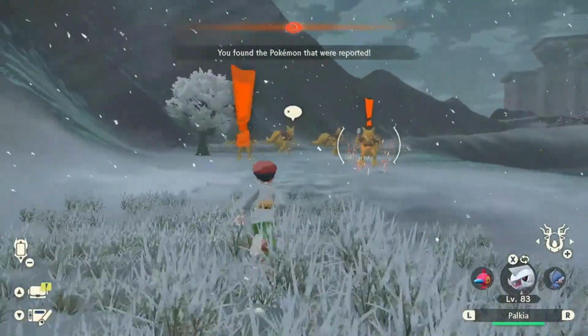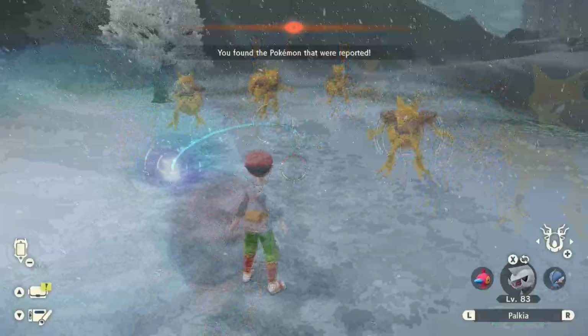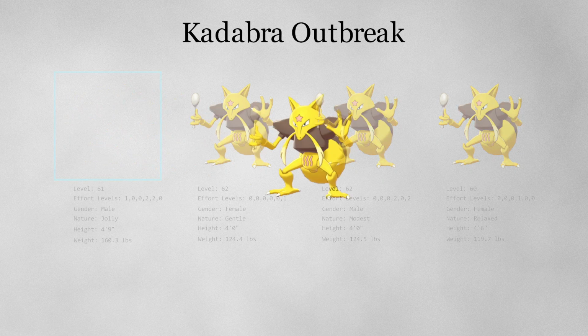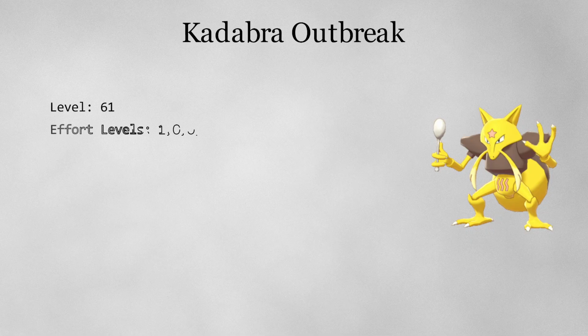The first step is to catch the first 4 Kadabras that spawn in the first wave of the Outbreak. I'll note down some of the information about all 4 of these Pokemon, like some of their stats, their genders, levels, etc. I'm doing this so that when we search for Outbreak seeds, we can use this information about the first 4 Kadabras to check if an Outbreak seed is correct. Now, I'm going to pick one of the Kadabras to do the reversal process itself. It doesn't really matter which one I pick, so I'll pick the first one.